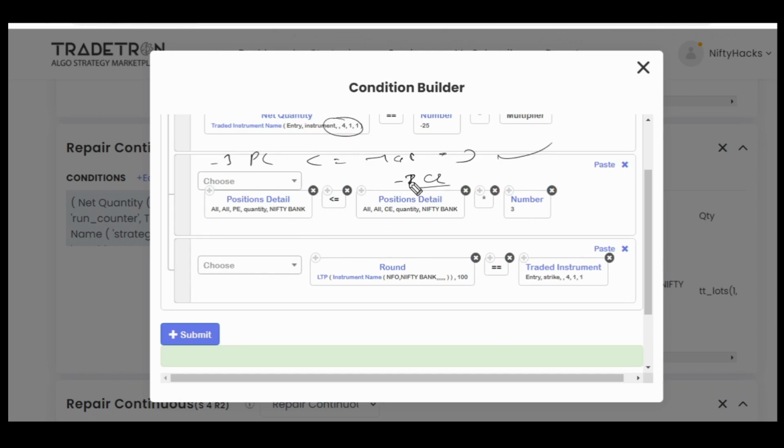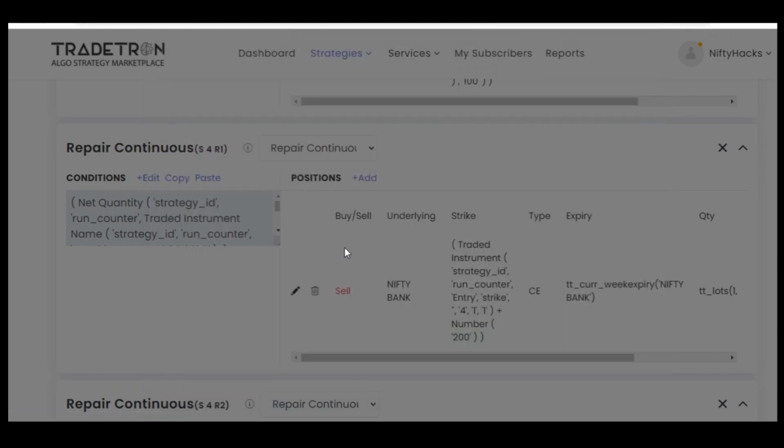And after we enter in the out of the money call, once it becomes -2, this condition will not be fulfilled, as -2 into 3 will be -6. So -3 less than or equal to -6 is not true. That's why. This is exactly opposite of what we used in set 2. And obviously, if we are at the strike of 411 level of Nifty Bank, then only I want to execute this repair continuous out of the money call.